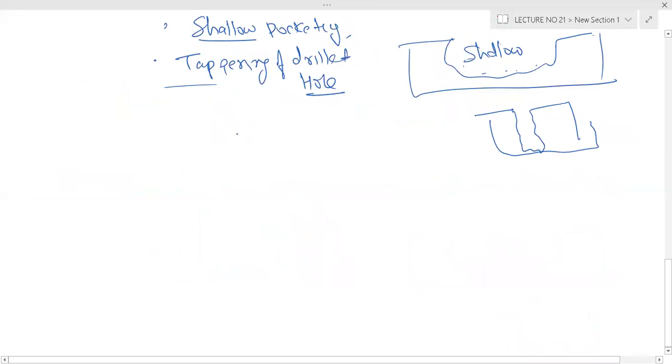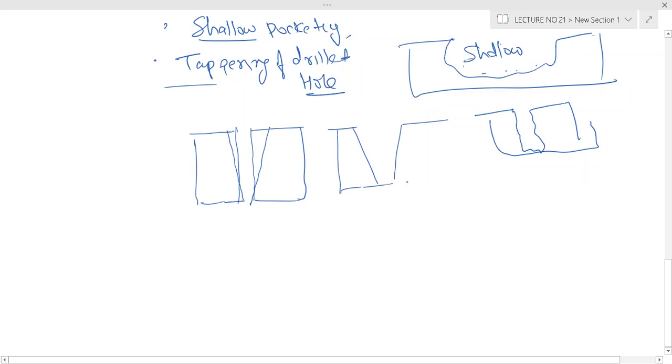So, tapering of a drilled hole. You have already a hole, and you want to make it tapered, like this. Already a hole has been drilled and you want to make it tapered, not straight. So this process, abrasive jet machining, will be used.